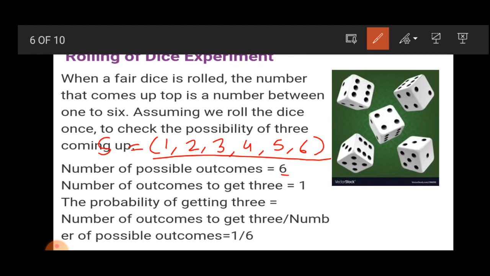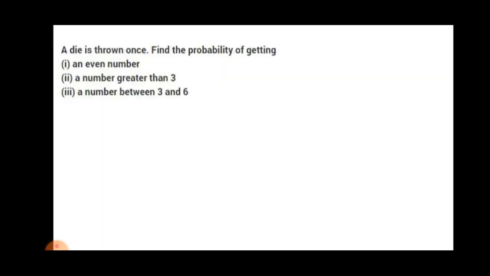If we want to find the probability of getting a 3, the number of outcomes to get 3 is 1. If we roll a dice, we get 3 only one time. So the probability of getting 3 is favorable outcome 1 divided by total number of outcomes 6. So the probability of getting a 3 is 1 by 6.